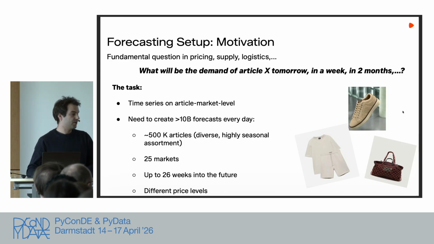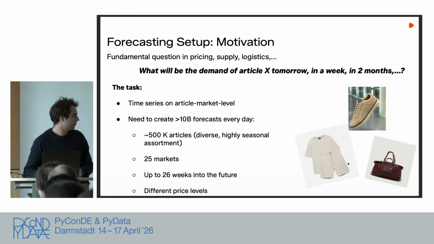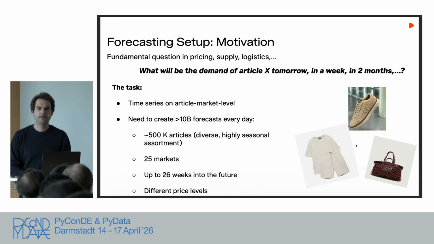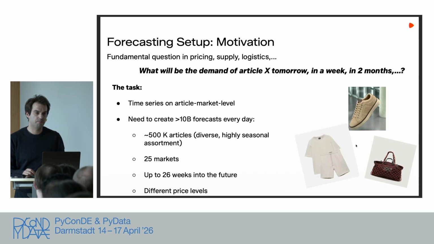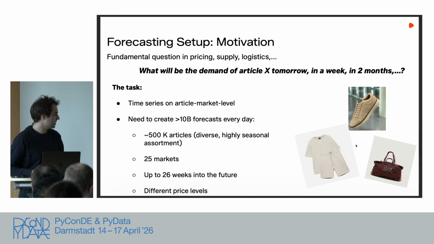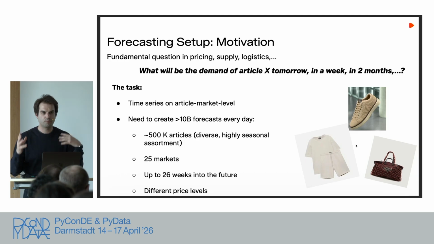we essentially have time series on article level, right? For this shoe, these trousers, this sports set, or this bag, we have time series that we need to model, and these are very noisy because on any given day we have 500,000 articles. These articles also change from time to time because the assortment is highly seasonal. We have 25 markets that we need to predict for, so Germany, UK, you name it. And we need to forecast up to 26 weeks into the future for different price levels and so on.